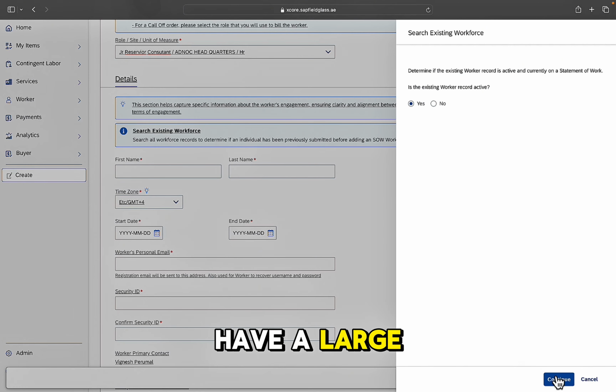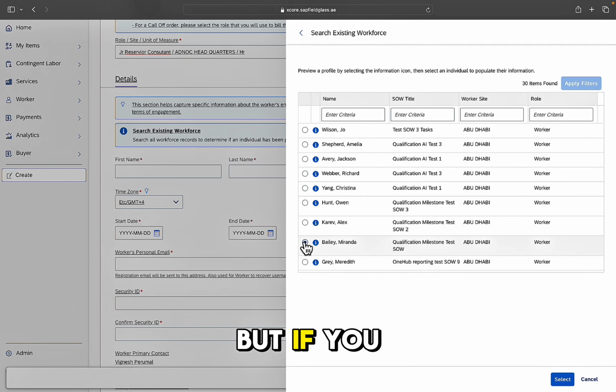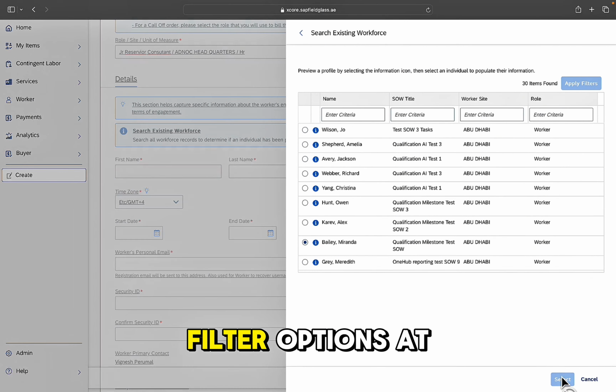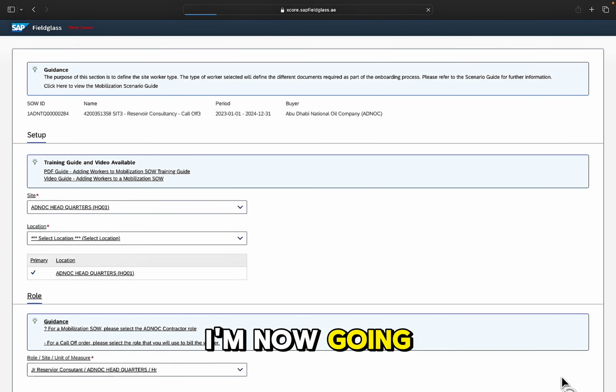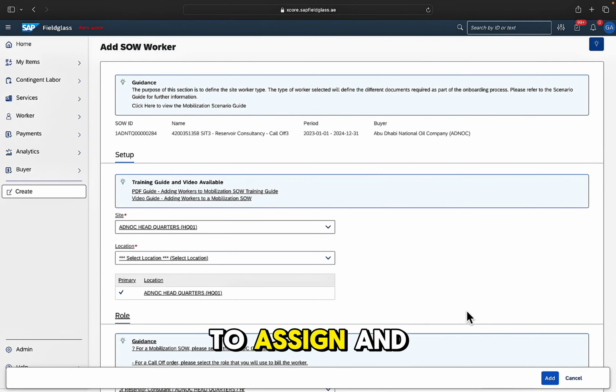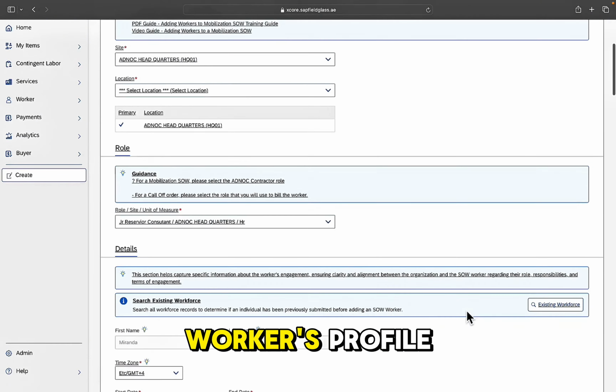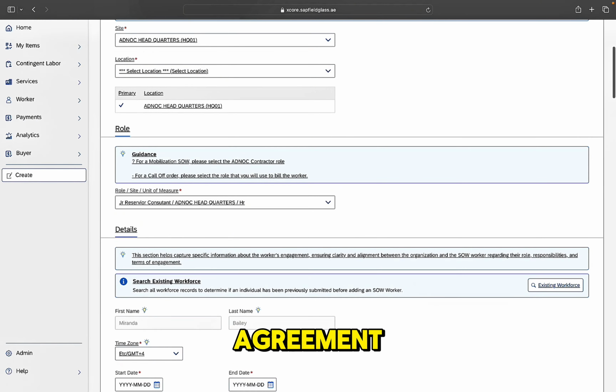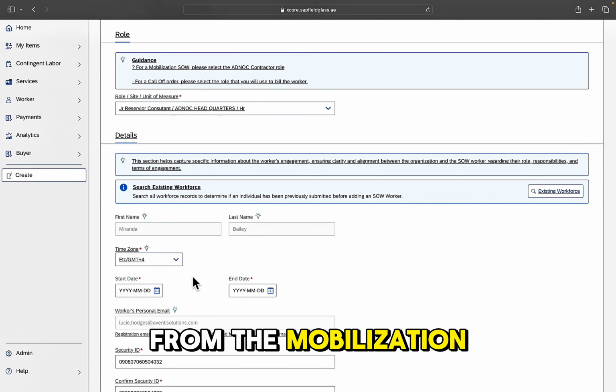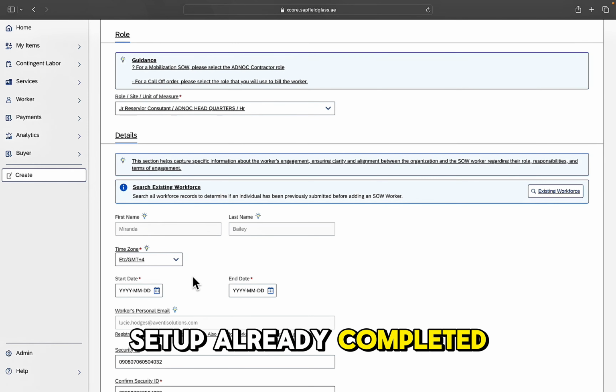Here, I don't have a large list of contractors. But if you have a large workforce and you wanted to search, you can do so using the filter options at the top. I'm now going to select the individual that I'd like to assign, and then we'll progress. We'll update the details for this worker's profile as part of the call-off agreement. And you can see already that the details have been pre-populated. So the information is already tracked and saved from the mobilization, and the profile setup already completed.